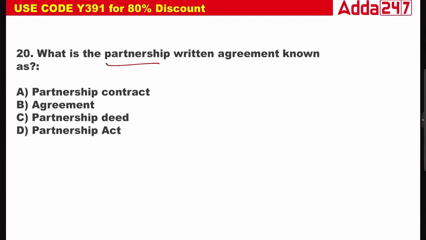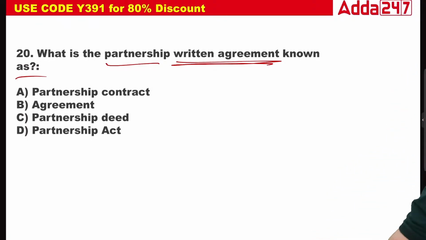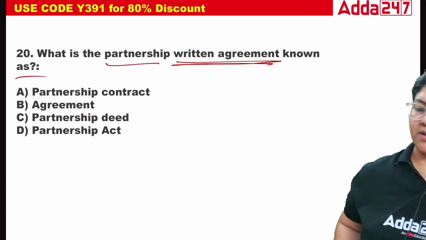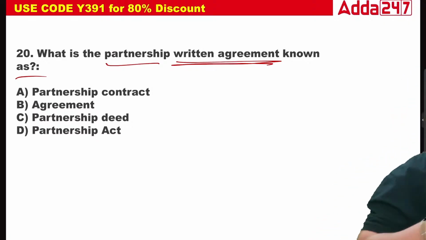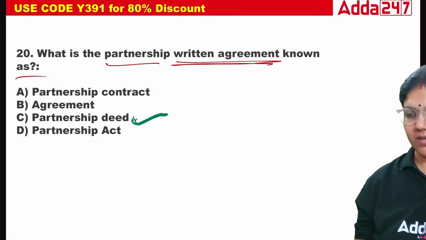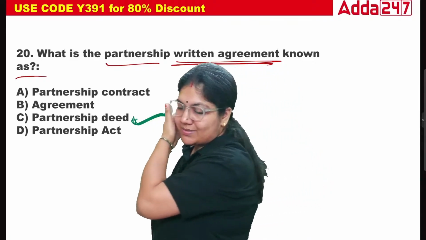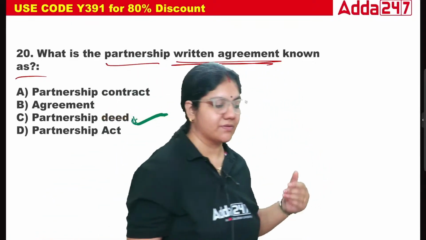What is a partnership written agreement known as? Partnership contract, agreement, partnership deed, or partnership act? Tell me. So a partnership written agreement is known as the partnership deed. This is the right answer. For an LLP, it is an LLP agreement. For a company, it is the memorandum of association and articles of association.